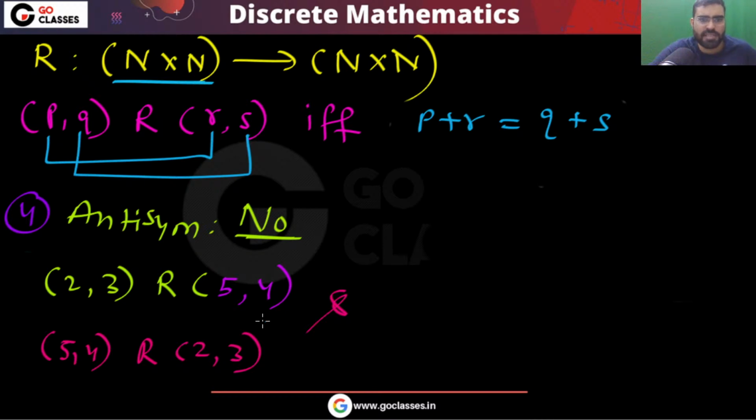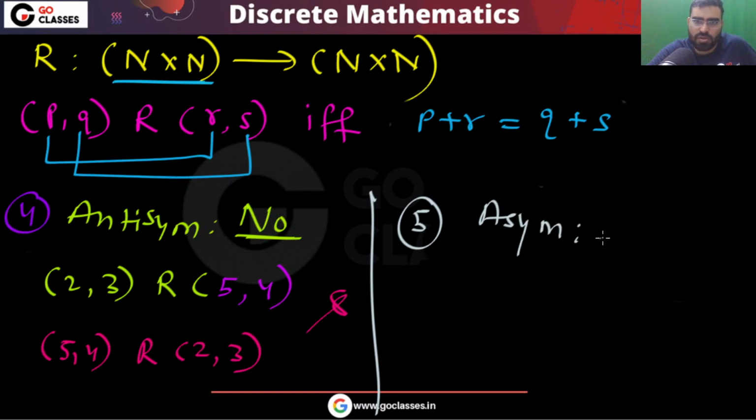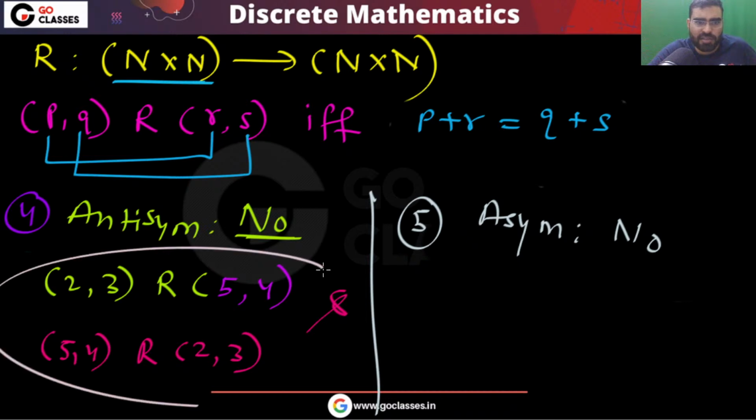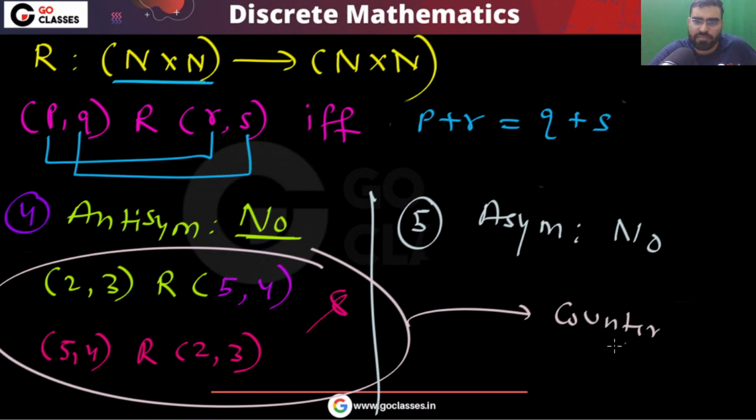So this is not antisymmetric, and not antisymmetric automatically means not asymmetric also. The same counterexample will work here too.